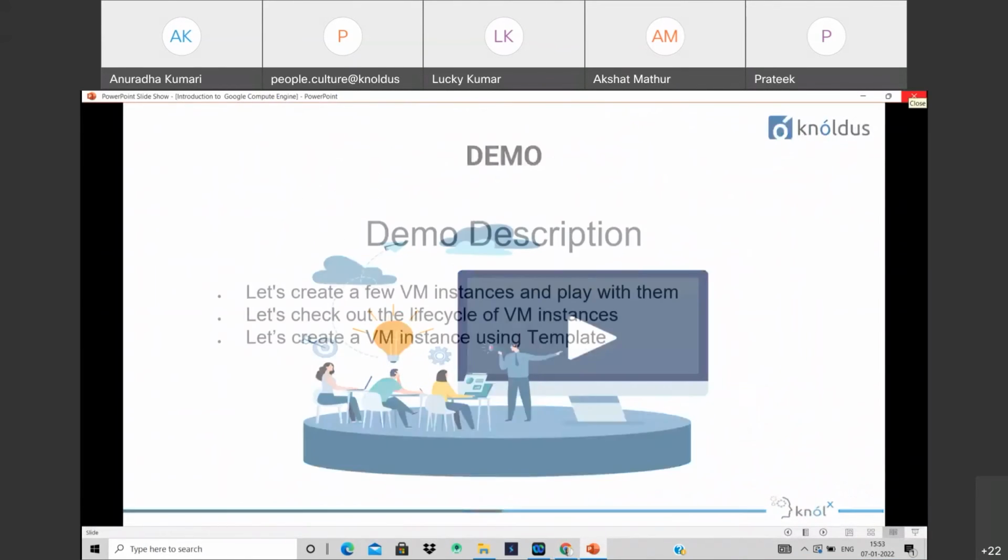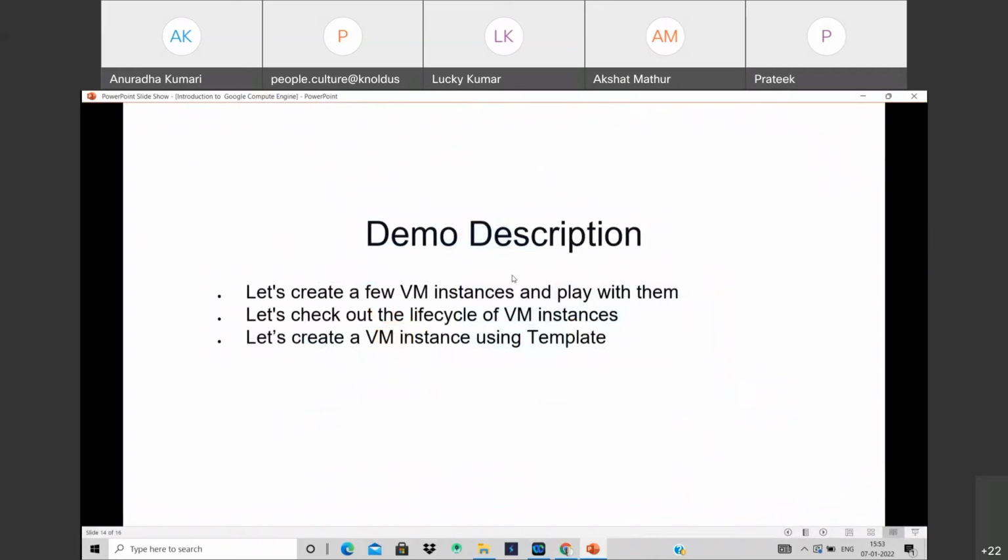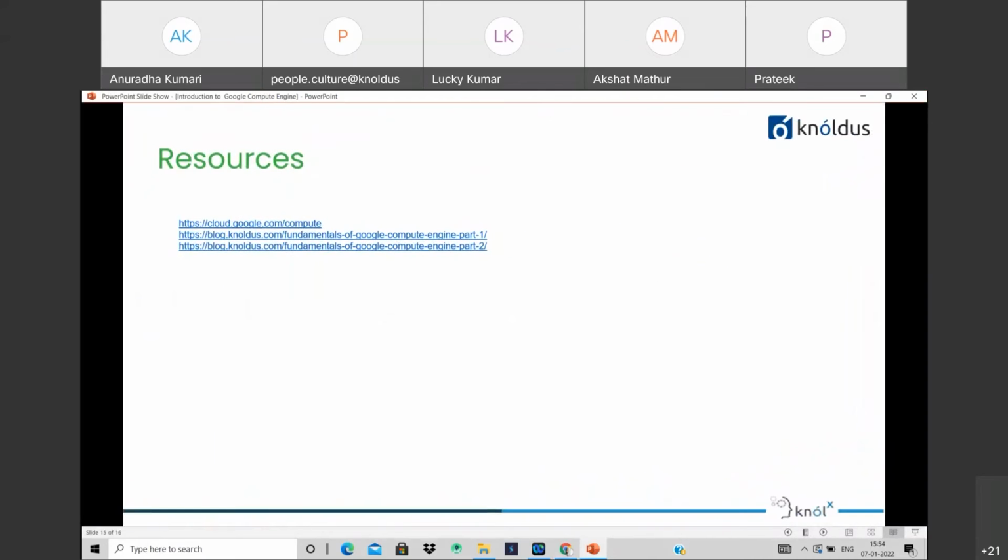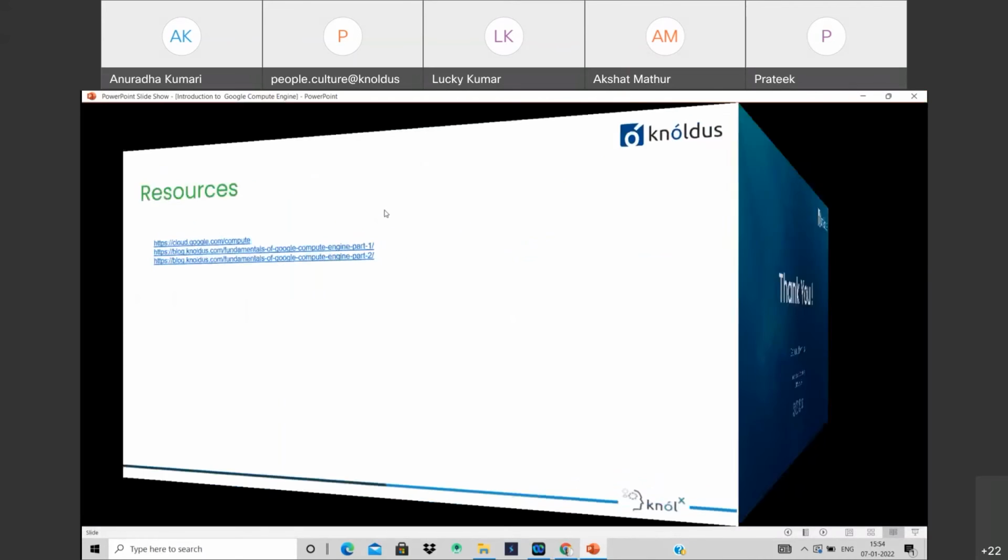So I already showed you the demo. I already created a VM instance using a template. I'll create a VM instance and show you how we can add a label, zone, everything. And if you have any question, please ask. These are the differences. You can refer to this link and get in-depth knowledge.